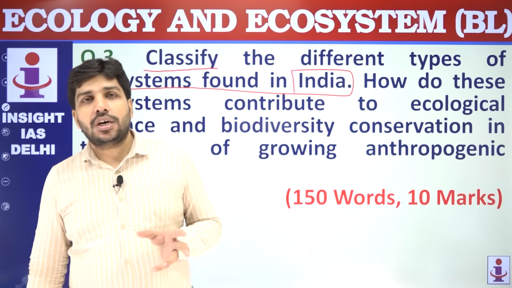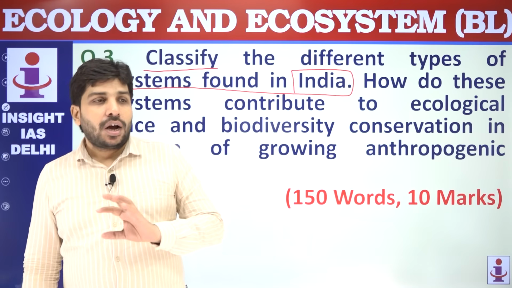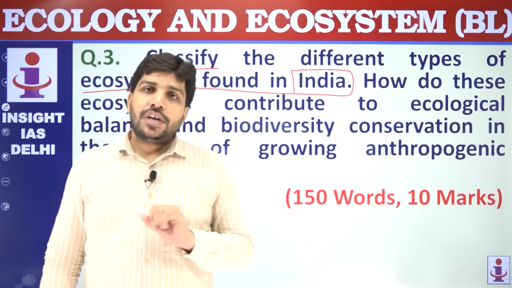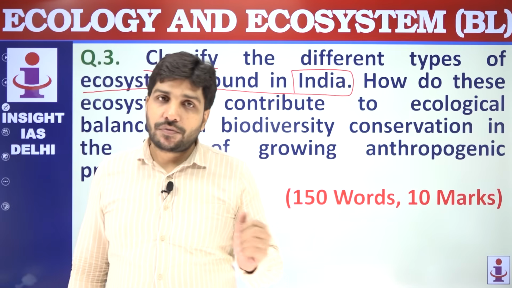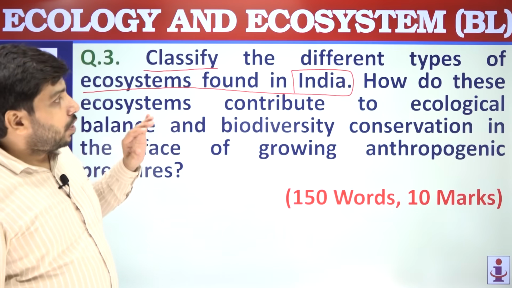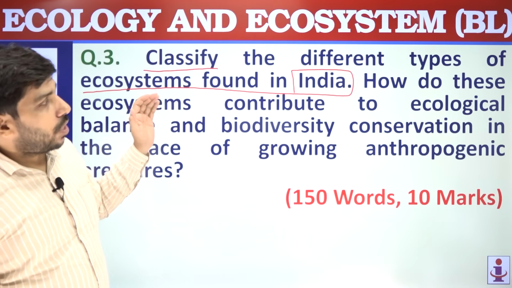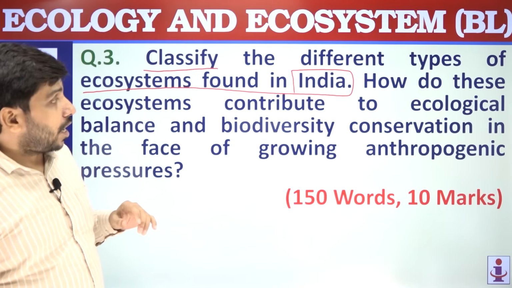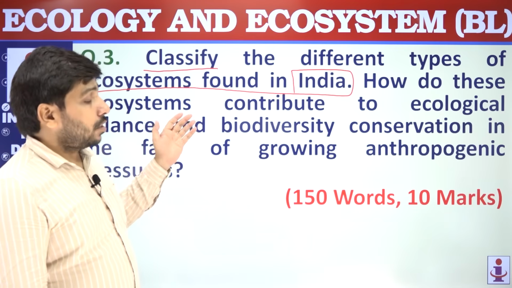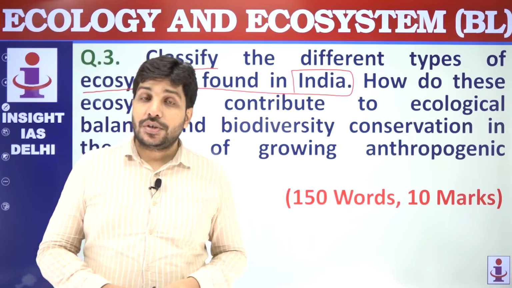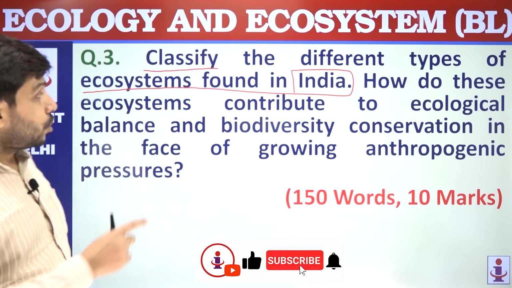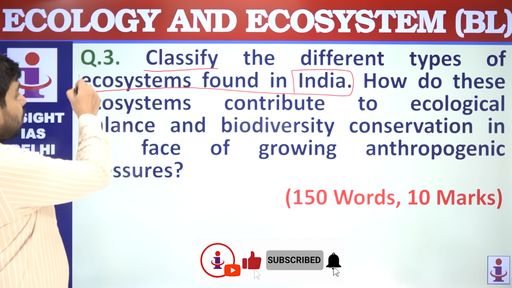The question is not talking about different kinds of geographical features of India. The question is not talking about different kinds of vegetation of India. So you need to be very much careful while writing the answer. You should not write that it is about rainforest, tropical rainforest, deciduous forest. This way you should not write, because the question is particularly talking about ecosystem.